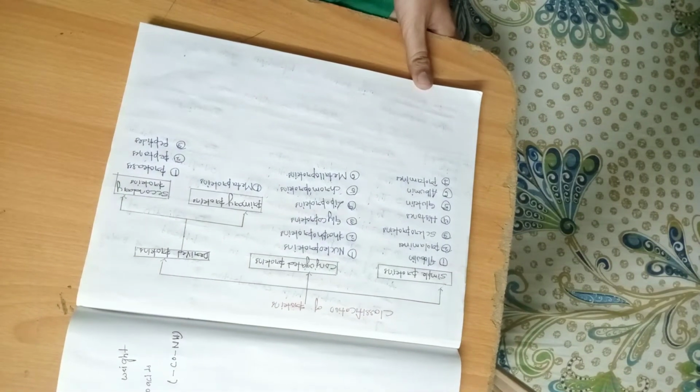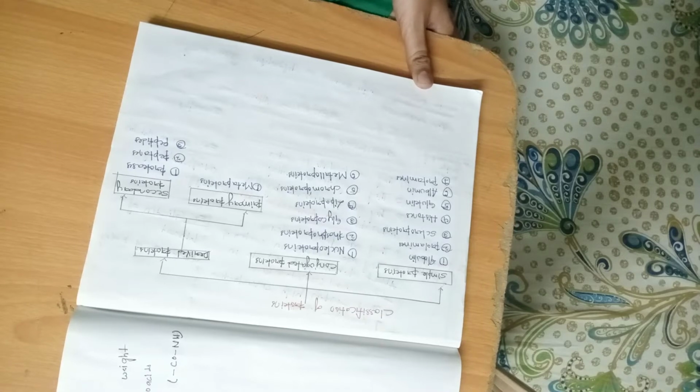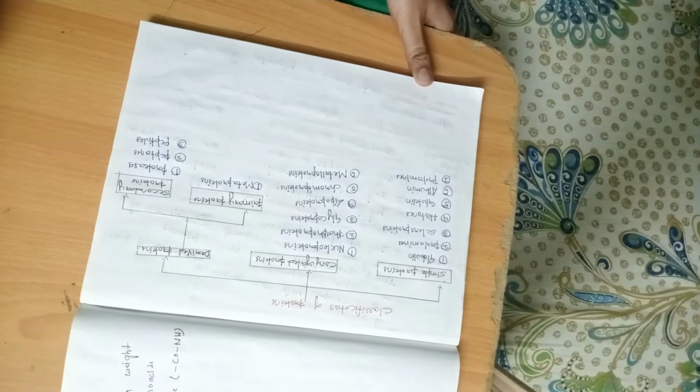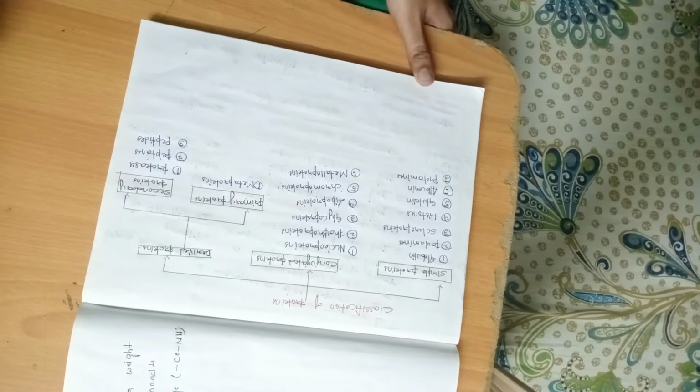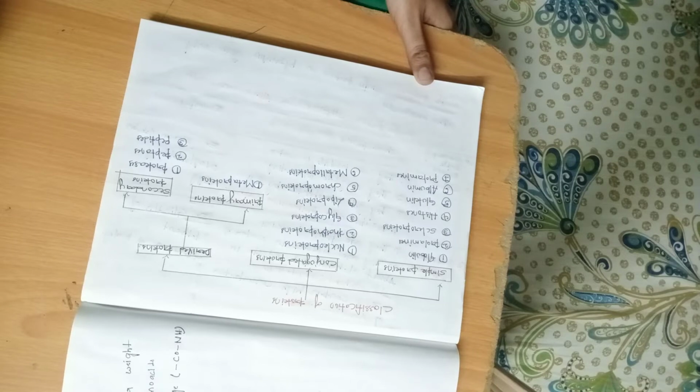Now I am going to explain the classification of proteins. Generally, proteins are classified into three types. The first type is simple proteins, the second type is conjugated proteins, and the third type is derived proteins. And these simple proteins are again subdivided into 7 types.